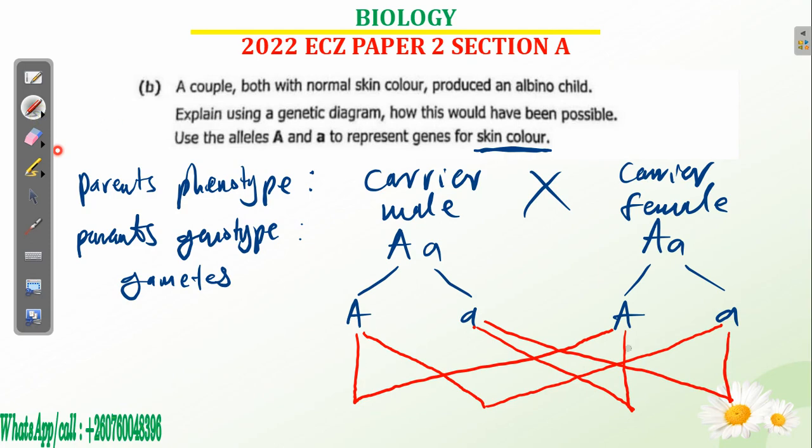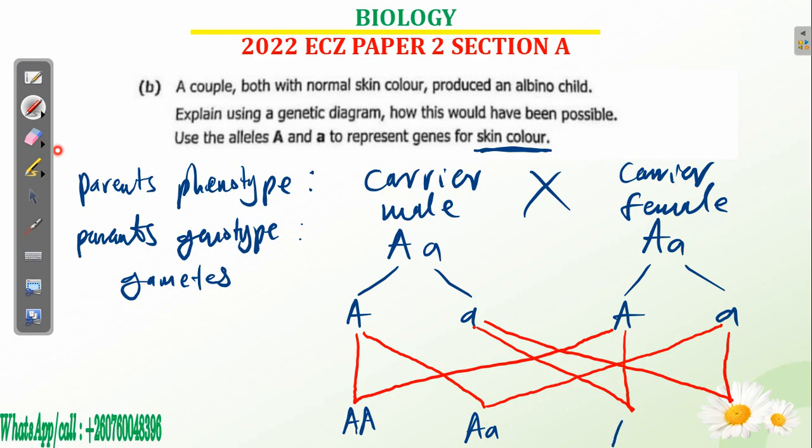Once you're done, then you do this. Have you seen this capital letter A and that capital letter A? So here we have the two dominant alleles. Then this one and the small one. Have you seen? This is a carrier again. Have you seen the offspring now? These are the offspring. So they have given birth to a normal child, who is not even carrying. This is normal skin, not a carrier, just normal. This one, they have given birth to a carrier. Then what about this one and this one?